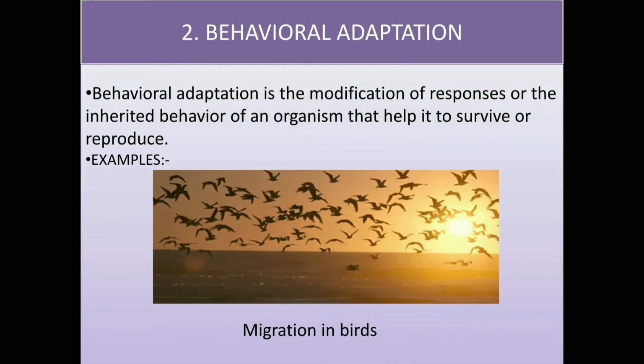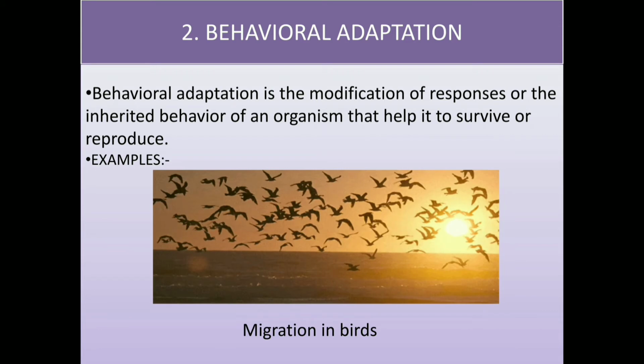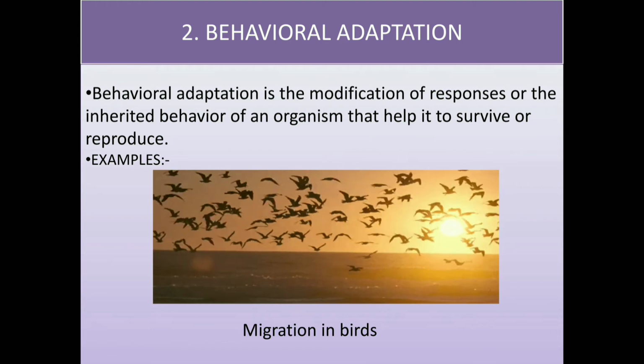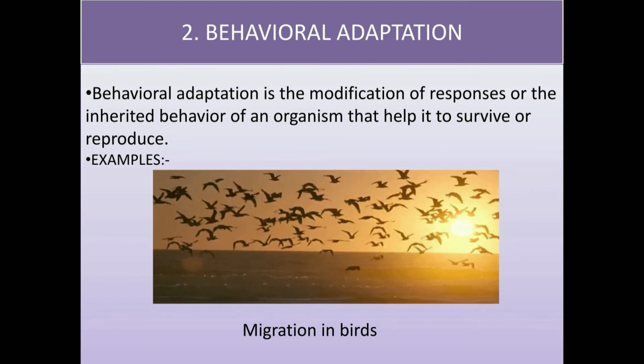The second type of adaptation is behavioral adaptation. Behavioral adaptation is the modification of responses or the inherited behavior of an organism that helps it to survive or reproduce. The examples of behavioral adaptations are migration in birds.